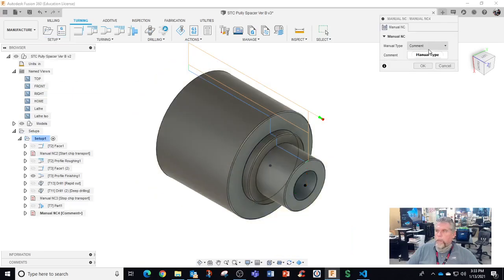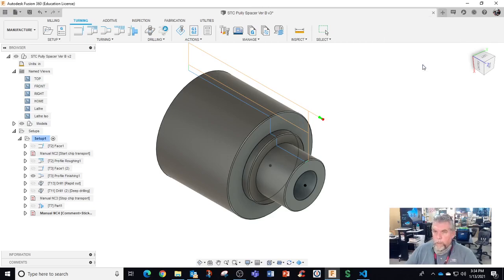Manual NC comment. Stick out equals 2.750. Hit OK. I'm going to put that in the beginning before everything.